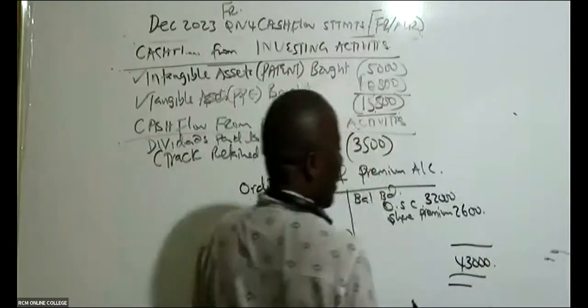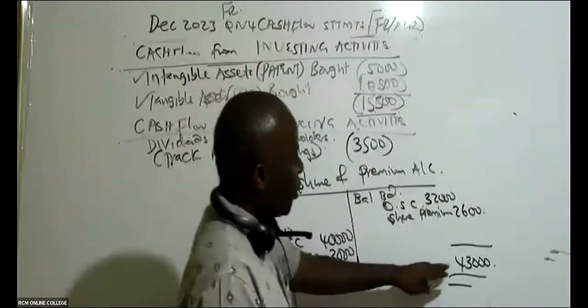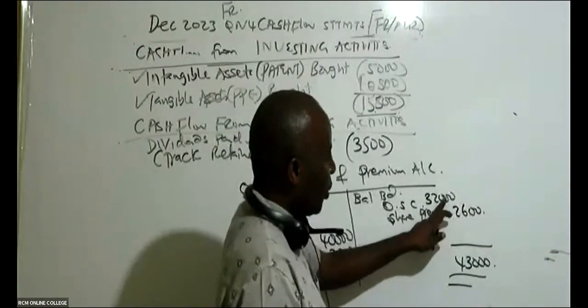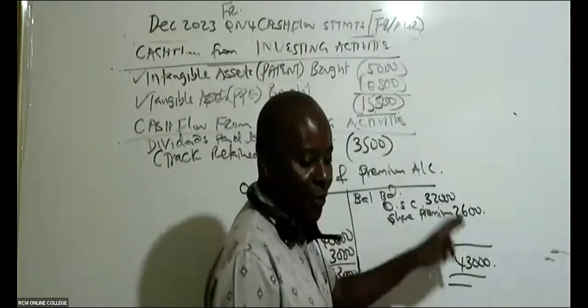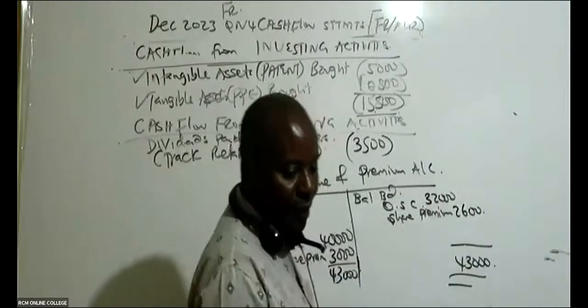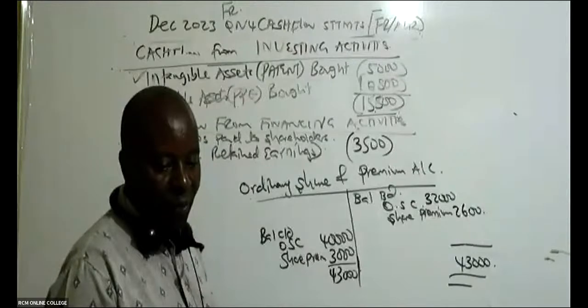Balance your account. So when I balance my account, I can see this side is bigger. Then this will be 43,000 minus 2,600 minus 2,000. Can you give me something here? 43,000 minus this minus this. Can you give me something here, ladies and gentlemen? Somebody give me something here. What is the balancing figure, ladies and gentlemen?